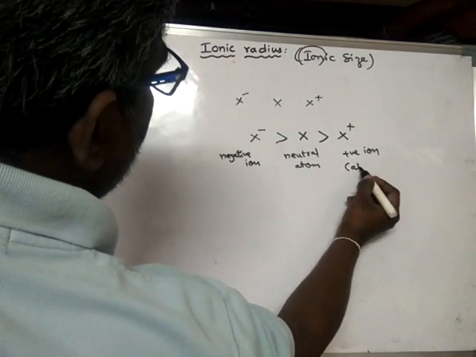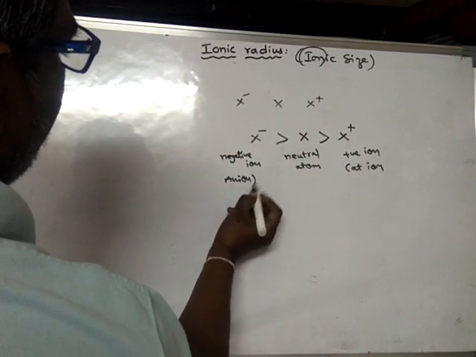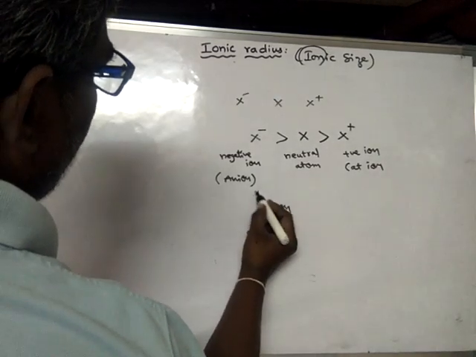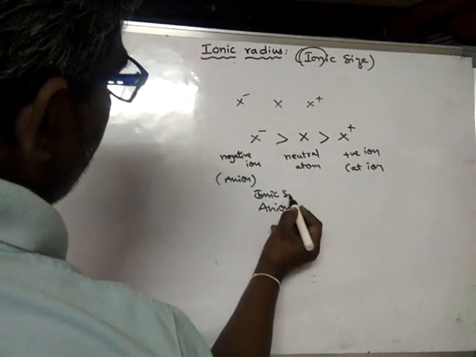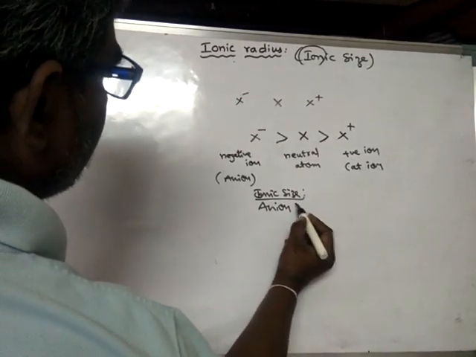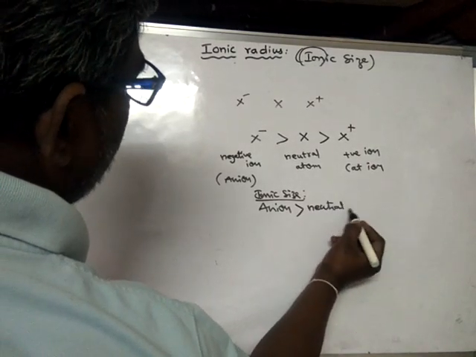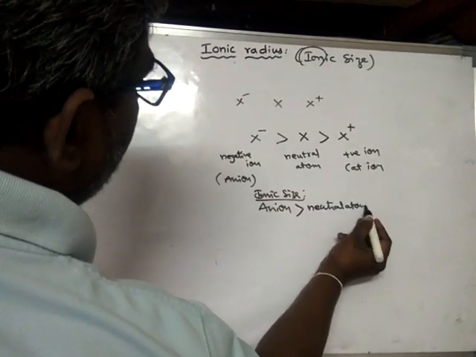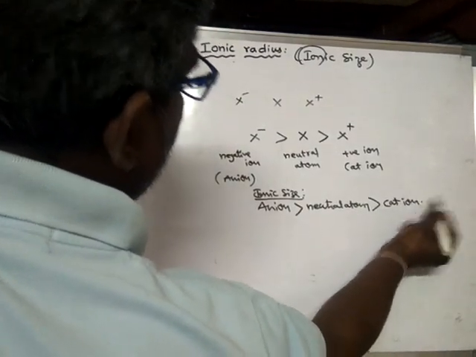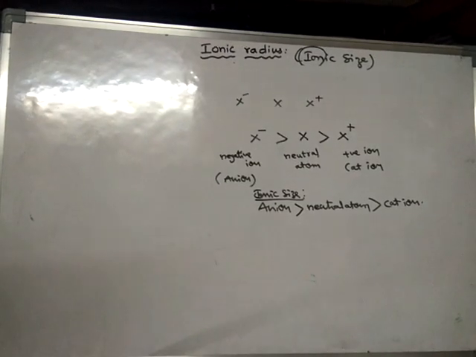It is also called cation, and this is called anion. So ionic size, I am writing: anion is greater than neutral atom, and it is greater than cation. So like this, the ion size varies.